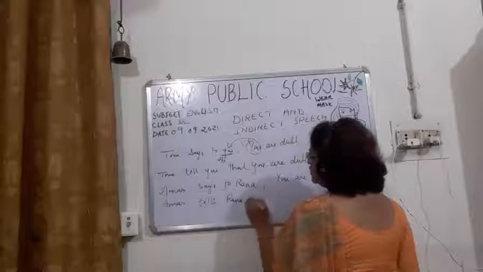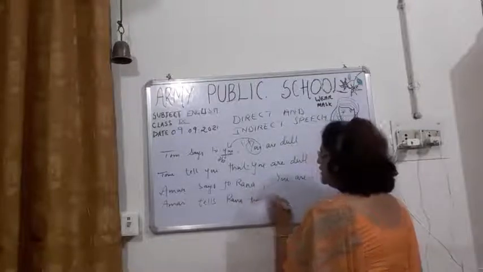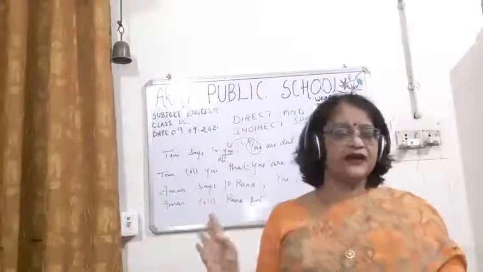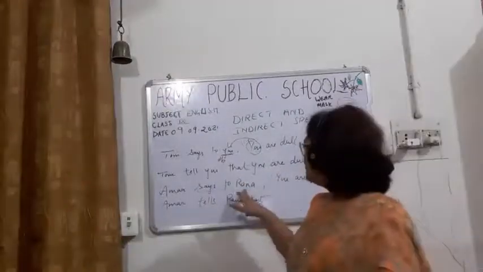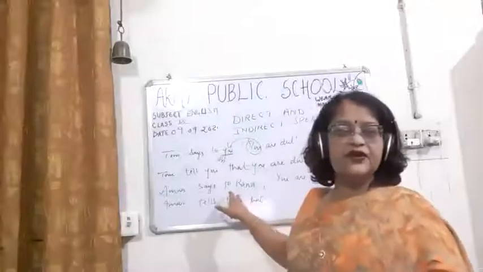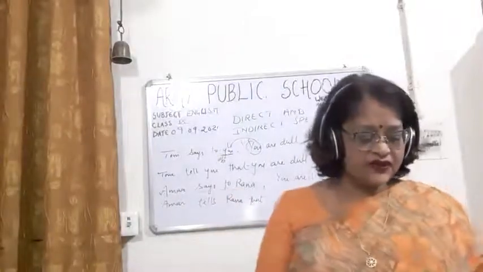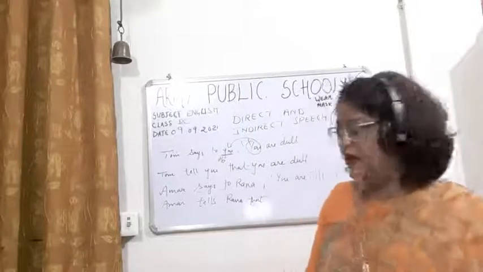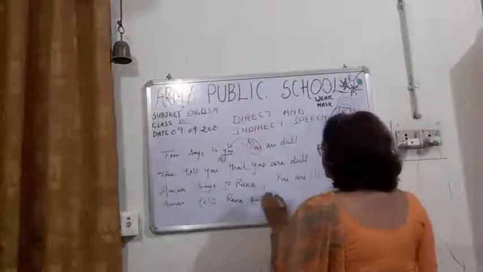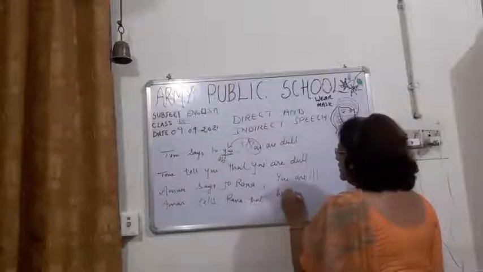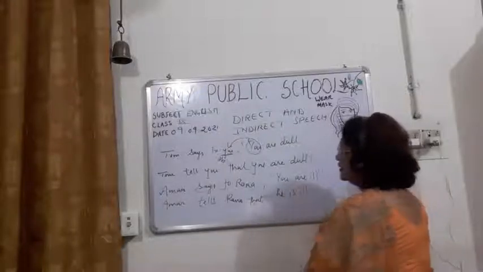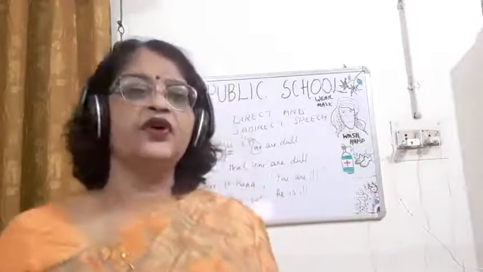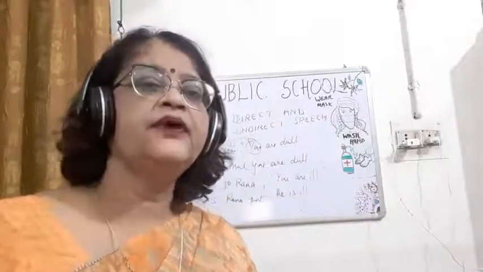Remove the inverted commas, put the conjunction that. Now children, here the second person will be changed according to Rana, because this is the object, and the second person always changes according to the object of the reporting part. So children, Amar tells Rana that he is ill. Okay, so now I have taught you children about the pronoun of the second person.